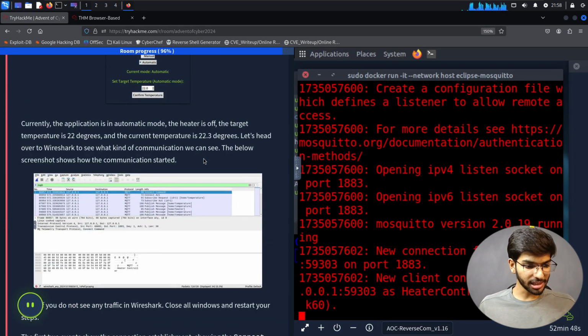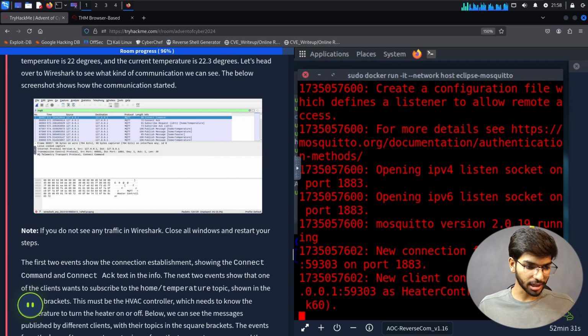Currently, the application is in automatic mode. The heater is off. The target temperature is 22 degrees and the current temperature is 22.3 degrees. Let's head over to Wireshark to see what kind of communication we can see. The screenshot below shows how the communication started.